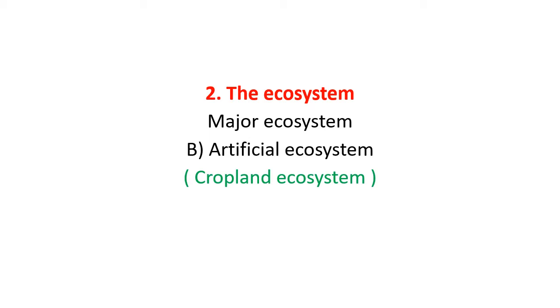Cropland ecosystem is an artificial ecosystem. That is, it is a man-made ecosystem for his need. In the previous lecture we discussed the natural ecosystem, but the cropland ecosystem is different from the natural ecosystem. Now we are going to learn about the cropland ecosystem.